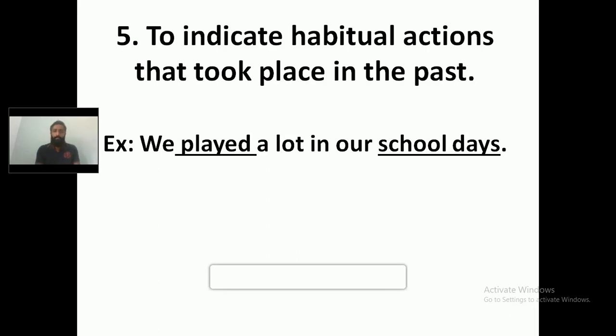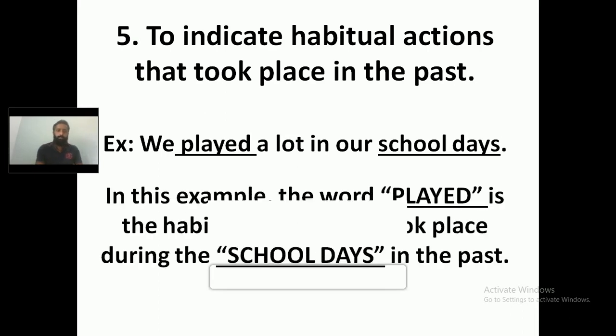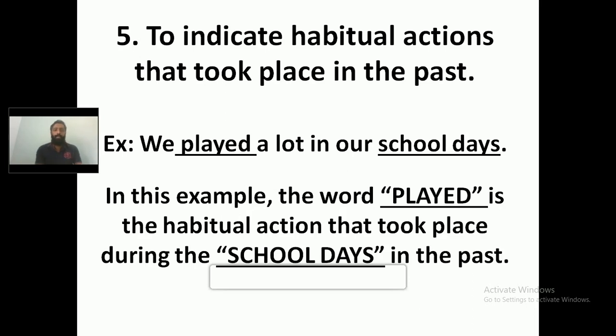Played is the regular action that happened in the past. The past is denoted by the word school days. In this example, the word played is the habitual action. Habitual action means regular action, that is playing, that took place during school days in the past. I hope it is clear for you.